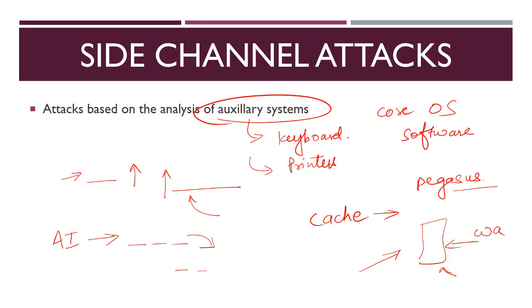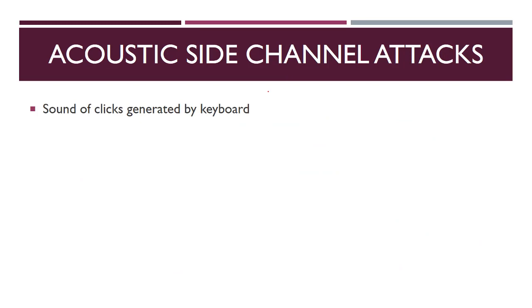Now that we have understood what a side channel attack is, let us understand what an acoustic side channel attack is. Acoustic means anything related to sound. Whenever we are typing anything on our keyboard, there is a sound being produced, like a click, tuck, tuck, tuck. When this sound is generated, it can be analyzed by artificial intelligence, or sometimes even by people who are very sensitive and have trained themselves well, and they can decipher to a great extent what is being typed on the basis of keystrokes.